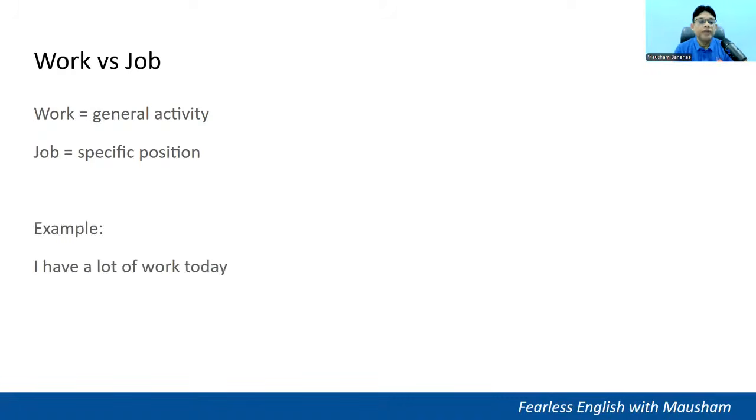Okay. Example, I have a lot of work today. So I'll be doing lots of activities today, then we say it's work. However, I got a new job in IT. I got a new job means I got a new position in IT or in a certain company or somewhere. So that is a job. You get a specific position.